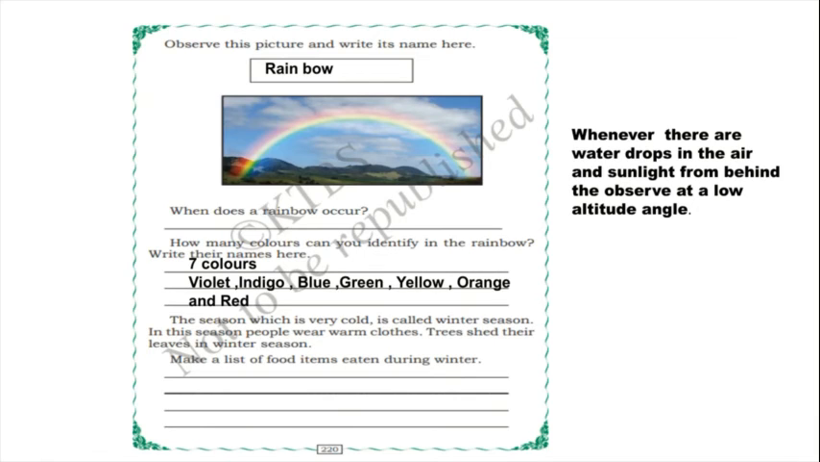Yes. And make a list of food items eaten during winter. So what type of food will you eat, children? Oil rich food and groundnuts, sesame seeds. So we will eat oil rich food, groundnut products and sesame seed products during the winter season. Yes, no? These items will give heat to our body. Then we can protect ourselves from the cold during the winter season. So we'll eat more oil rich products and more products of groundnuts, sesame seeds, etc.